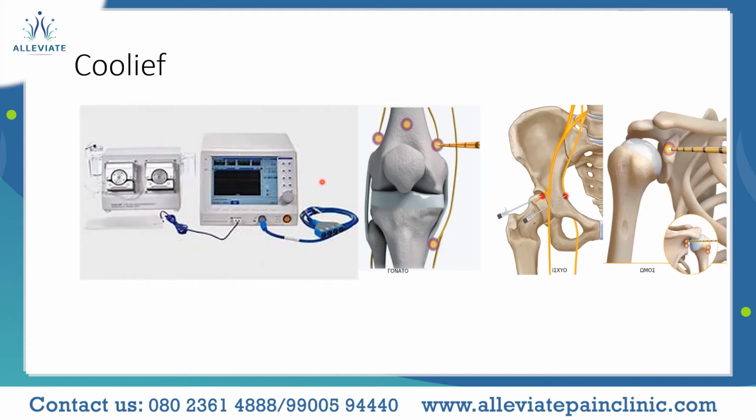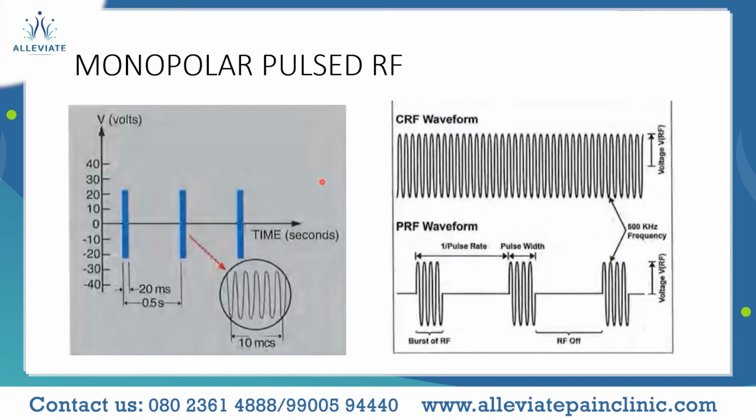All right, so that is the COOLIF system, which is widely popular these days, and I'll be telling various applications soon. So coming to the monopolar pulsed RF.